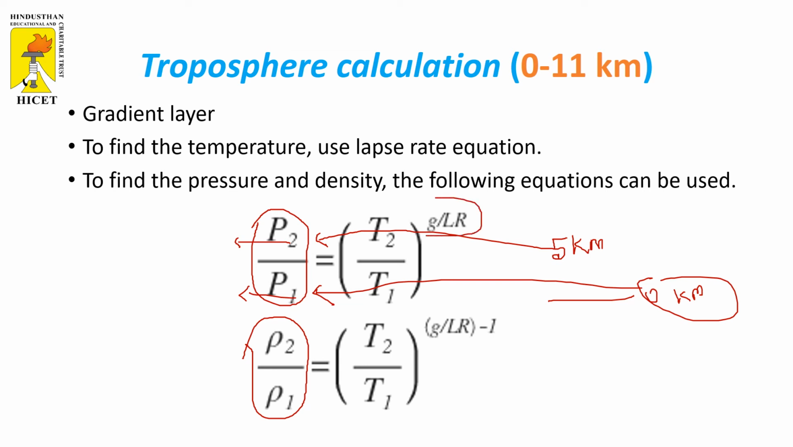In the power, there is g divided by LR, where g is the acceleration due to gravity, L is the lapse rate, and R is the universal gas constant. From the International Standard Atmosphere prescribed values, we know all the numerical values. While we are solving the problem, we can substitute the values, then we can identify the answer.